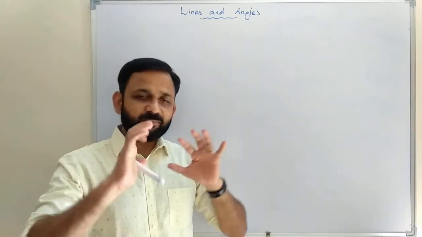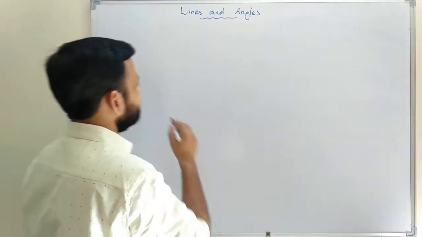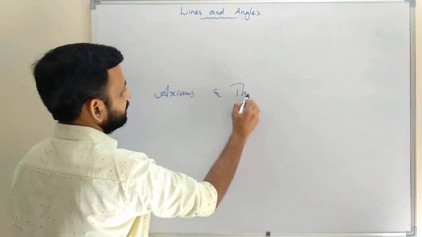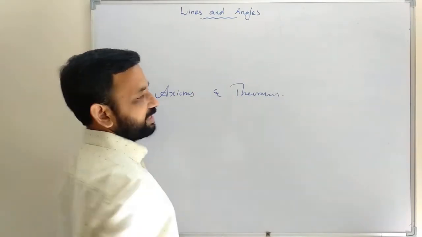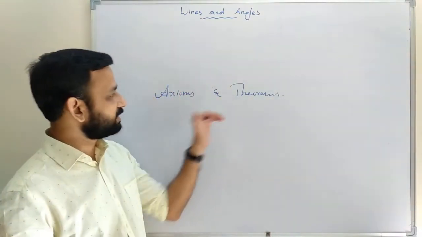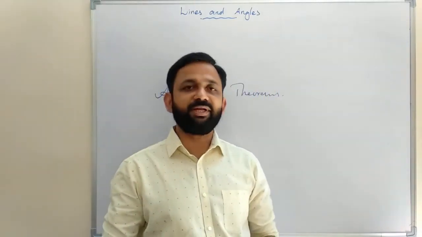I forgot to explain the difference between axiom and theorem. Axioms and theorems in mathematics: both of them are mathematical statements. Axiom is a mathematical statement. Theorem is also a mathematical statement.